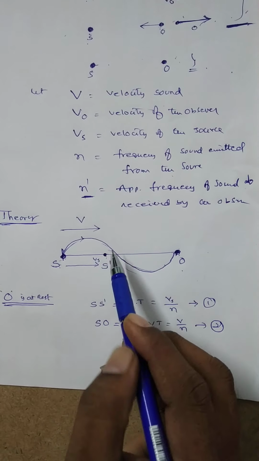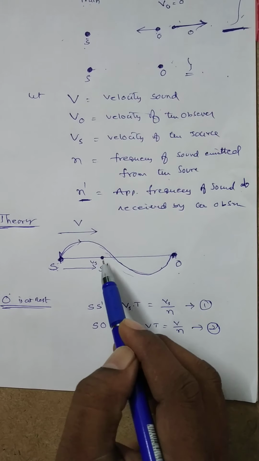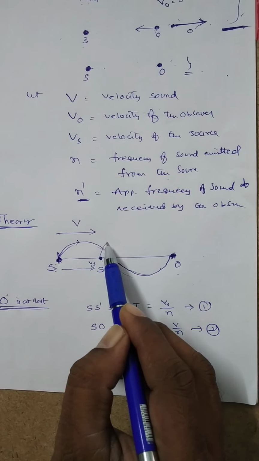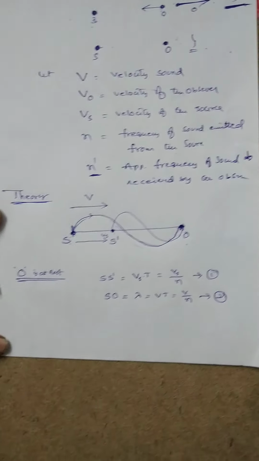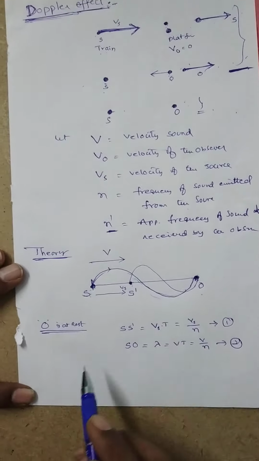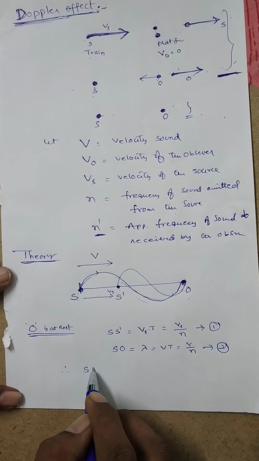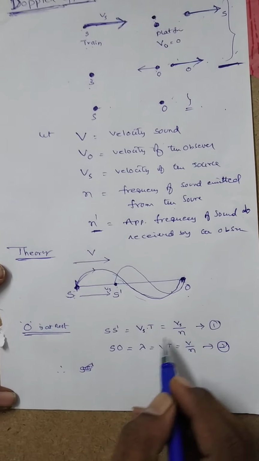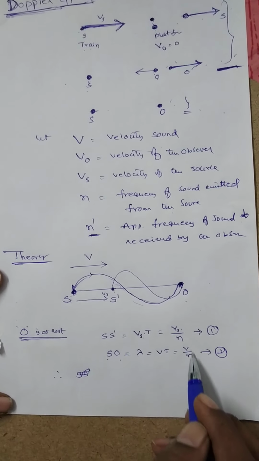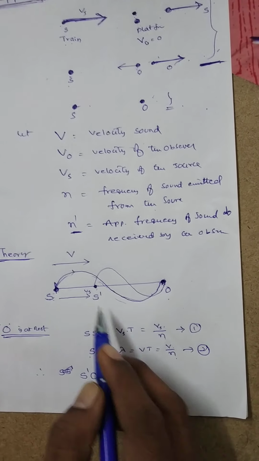After coming to S dash, in this situation also the source can produce the second wave. Therefore, the second wave can also reach the observer like this. This is the second wave. Now, therefore, SS dash is equal to Vs by n. So, it is equal to V by n. Therefore, from the diagram, S dash O is equal to